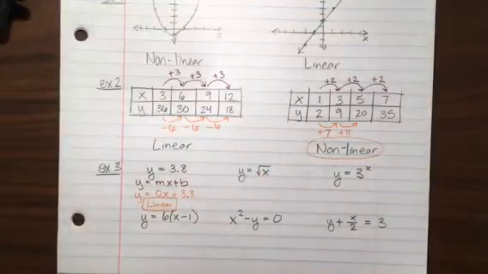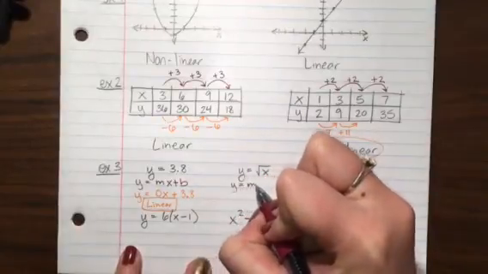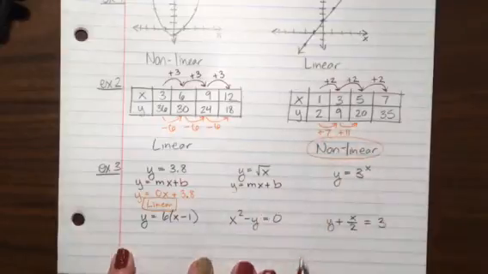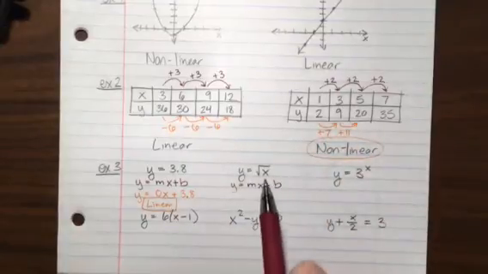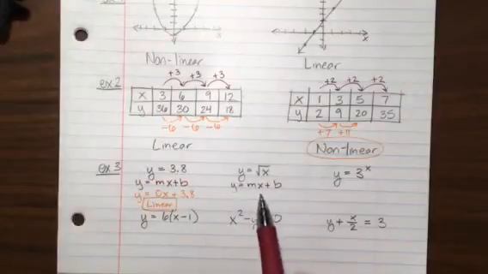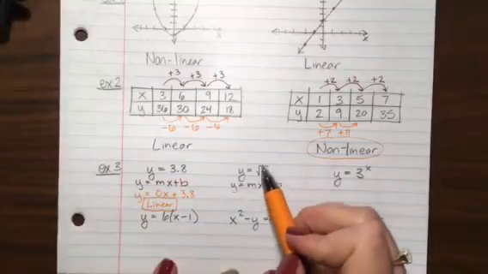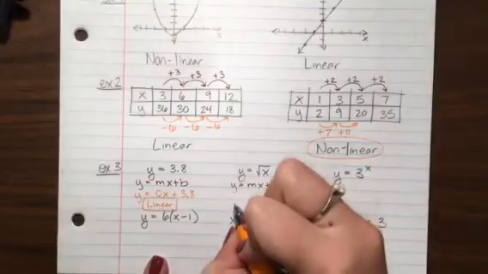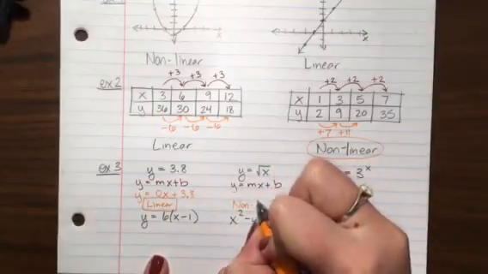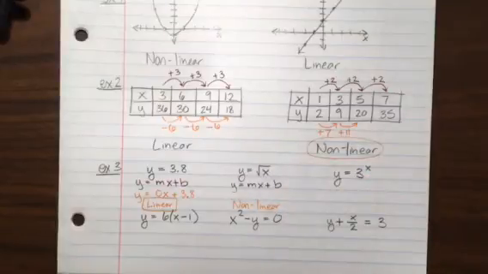That one is linear. The second one, again, I would like to write it in the form y equals mx plus b. This time I see my x here, but I have a problem. There's the square root in the way. Is there a square root in the formula y equals mx plus b? No, there is not. There's no way for me to rearrange and get rid of this square root, so this is non-linear. We'll study these types of functions later.